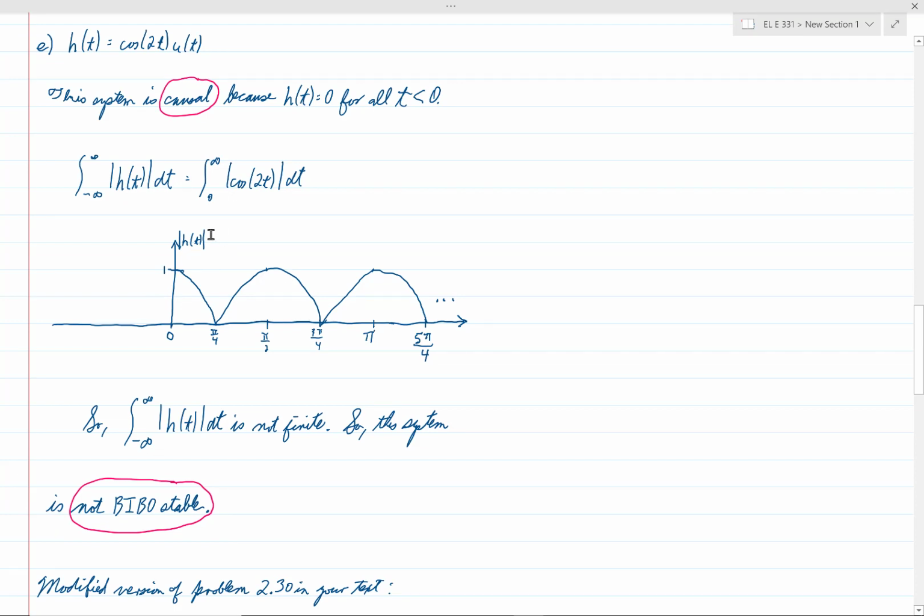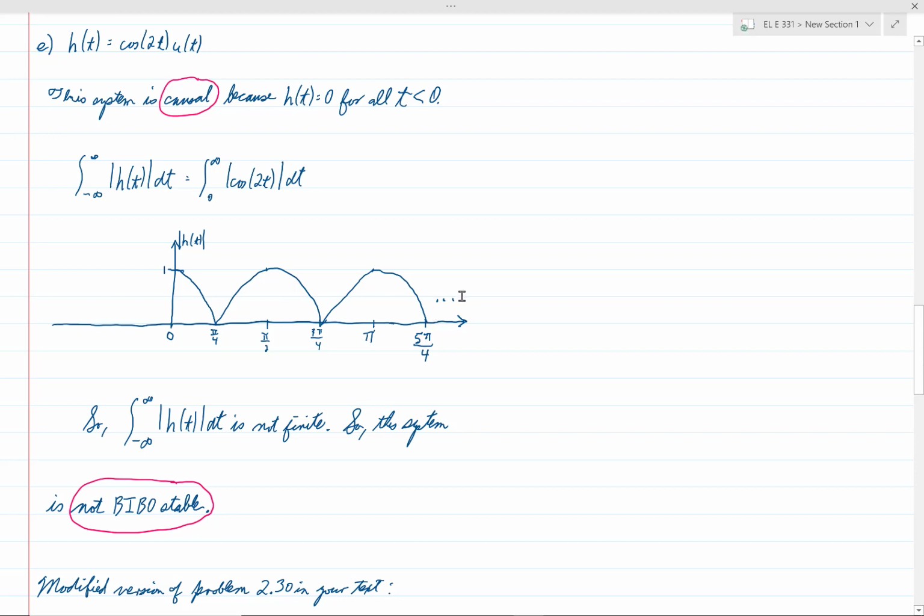Okay, so now the absolute value sign is there. And again, I'm plotting the absolute value of h of t because that's what I want to integrate. Okay, so when I plot the absolute value of h of t, I'll get a function that looks like this.